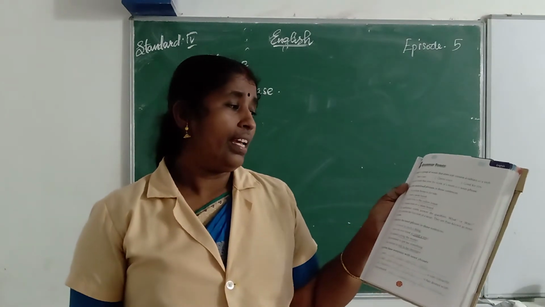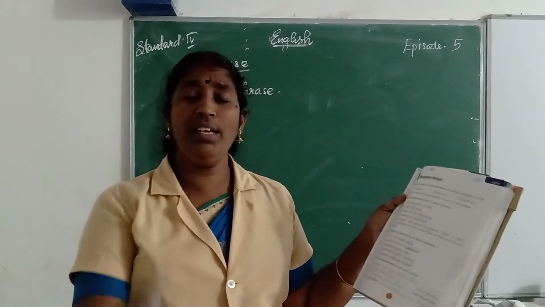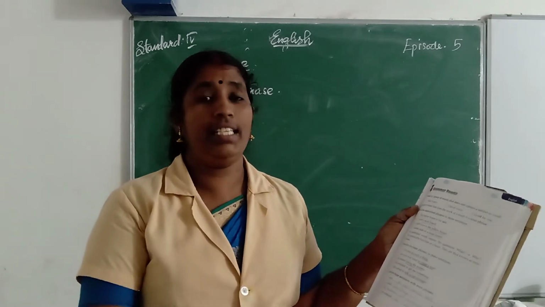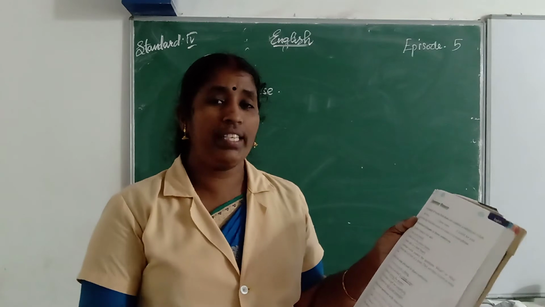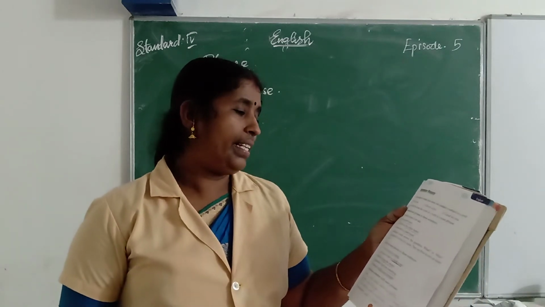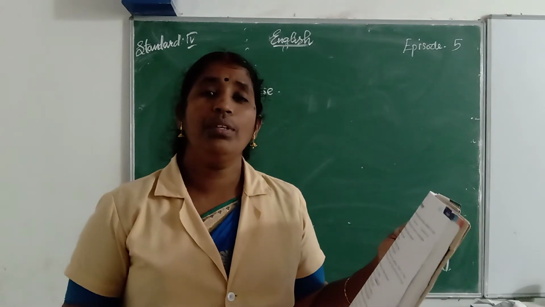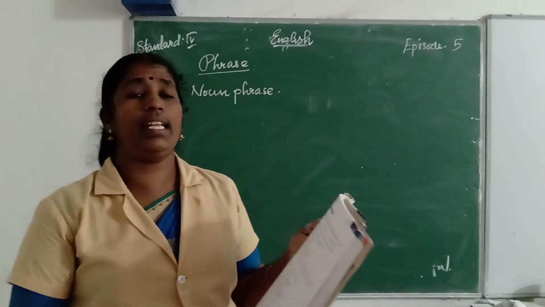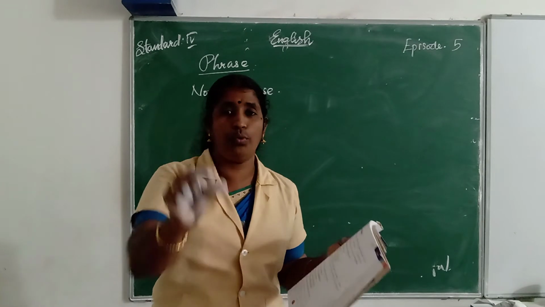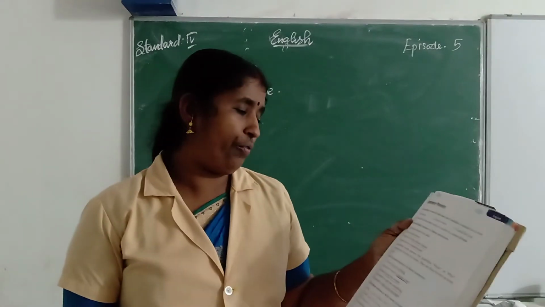Karthik lives in a yellow house. Who lives in the yellow house? Karthik. Then it answers the question who, so it is a noun phrase. And Naman rode on a skateboard. What did Naman ride on? All these sentences answer the question what or who, so it is called a noun phrase.